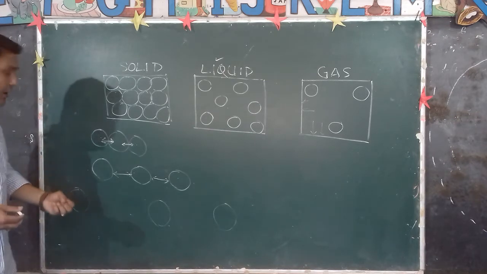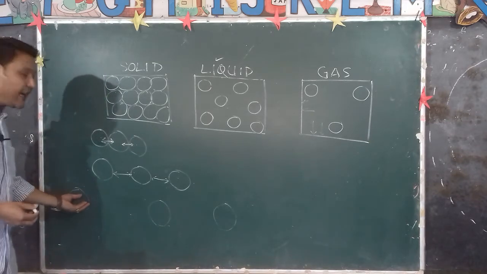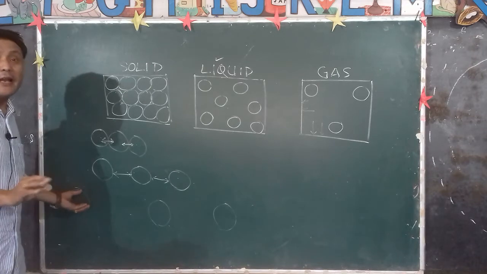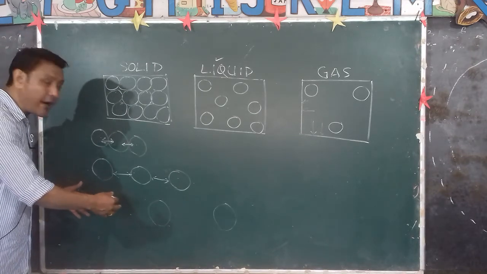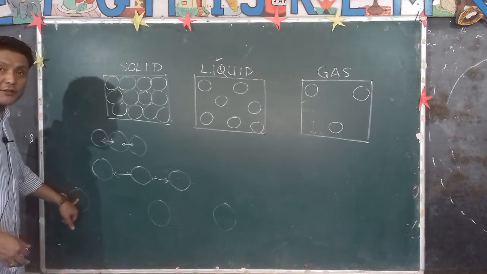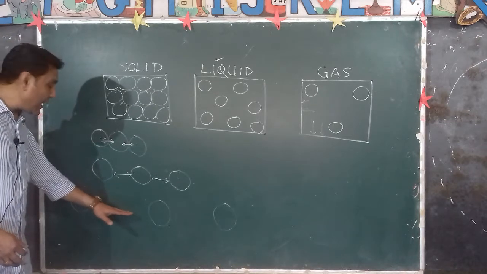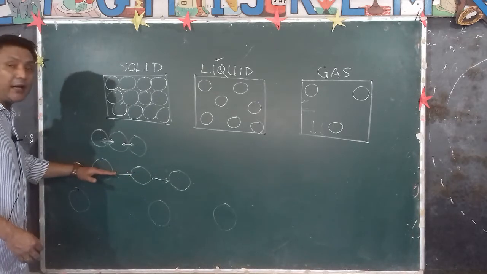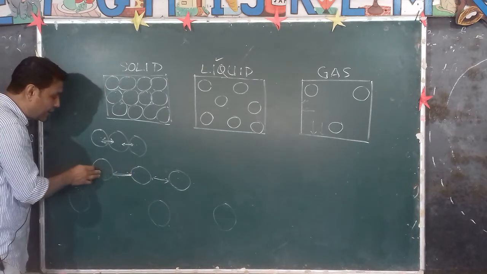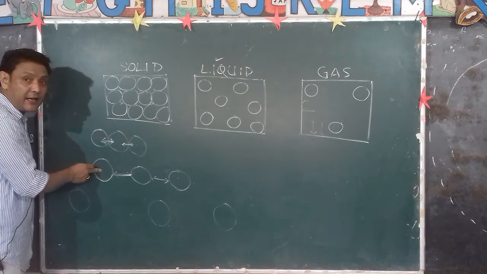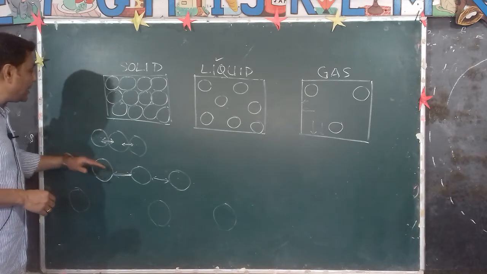Because when you cool, the kinetic energy of molecules in the gaseous state becomes lesser, and the intermolecular force becomes stronger and stronger. So because the kinetic energy decreases, the intermolecular force of attraction will become more. So they come back to the liquid state, having a little bit stronger intermolecular force of attraction and lesser kinetic energy.